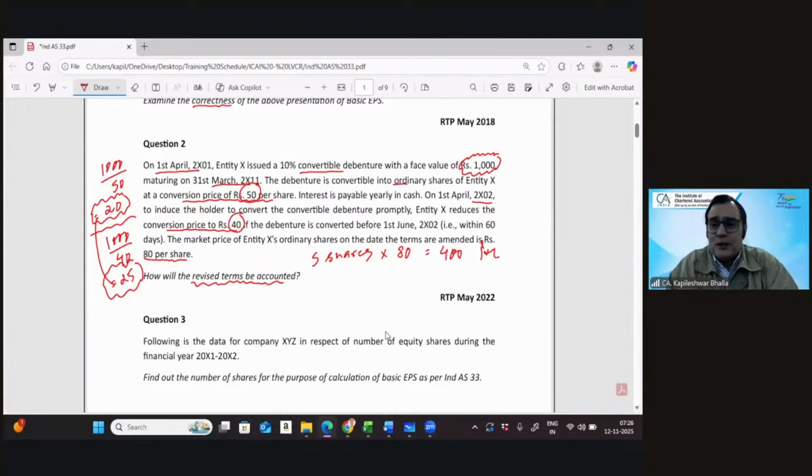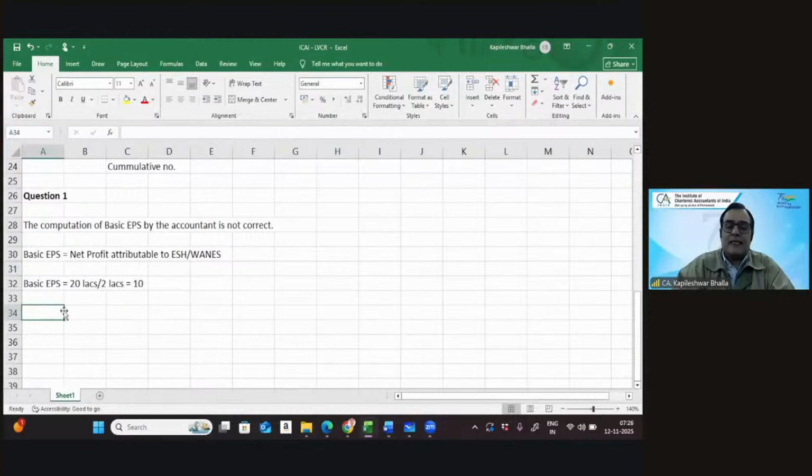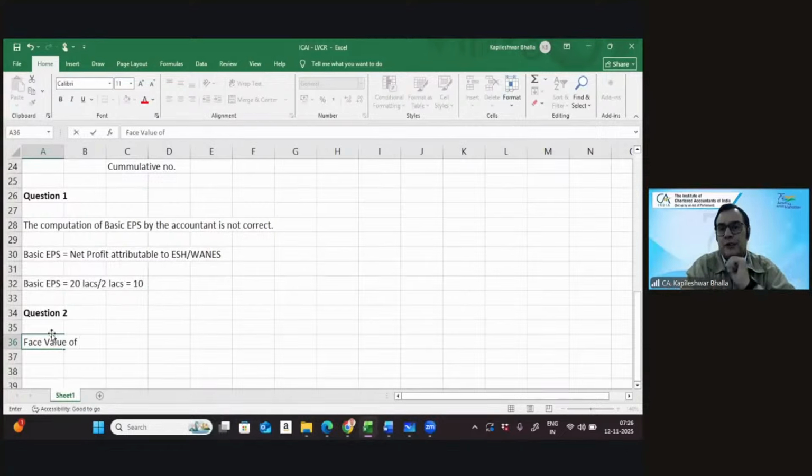I don't think there is any data given on the EIR computation in this particular case. Right, I hope you got the calculations. I'll still quickly pen these calculations down. When looking at the extra charge, we first say the face value of the debenture. So I'm just presenting the answer. The face value of the debenture is 1,000.